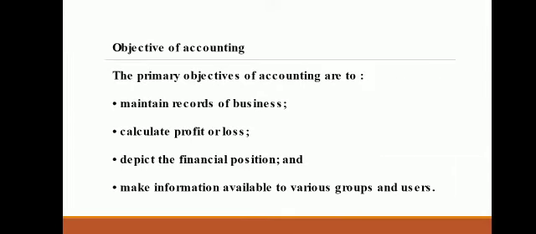What are the objectives of accounting? So there are 4 objectives of accounting. First is to maintain systematic record of business transactions. Second objective is to calculate profit or loss of business. Third one is to show the financial position, that means assets and liabilities position of business at the end of the year. And the fourth one is to make information available to its interested users. So these are the objectives of accounting.